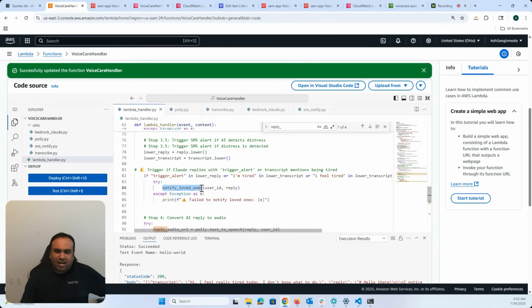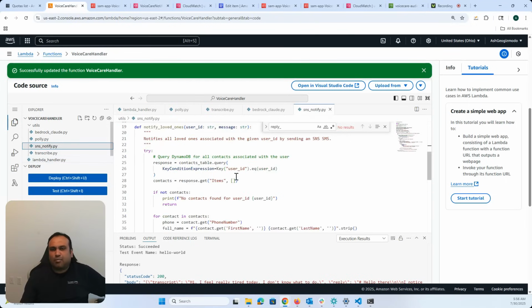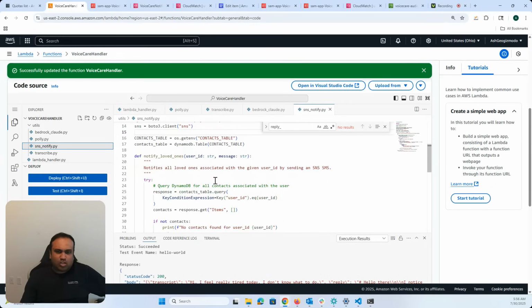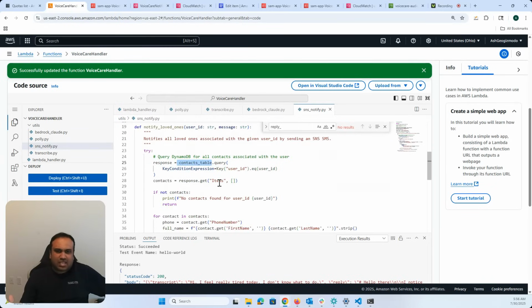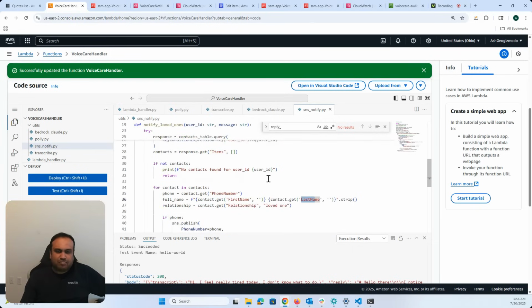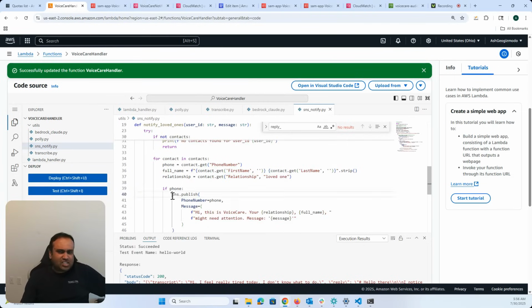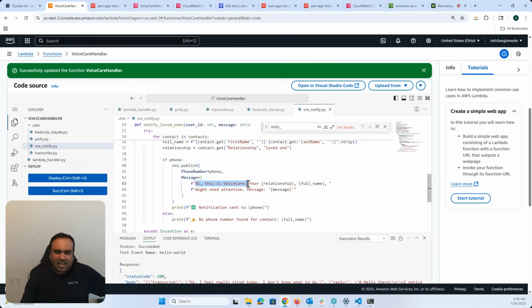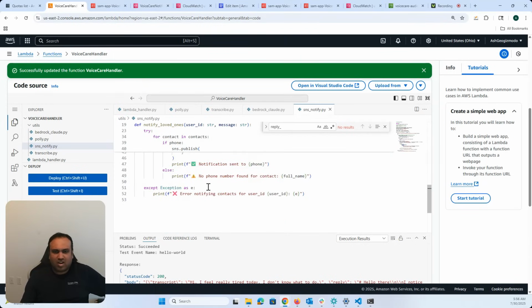After that, we are going to have our SNS function. So if there is a trigger word, for example, I am tired or I feel tired or something like that, then I'm going to have an SNS notify. And with SNS notify, I'm going to go into the contacts table. And from there, I'm going to get all the items. And specifically, the items that I have are the phone number, the first name, the last name, and who the relative is, the relationship. Okay. And then again, it's a one line code with Boto3, sns.publish. And it says, hi, this is VoiceCare, and this person might need your attention. And that's pretty much it with SNS notify.